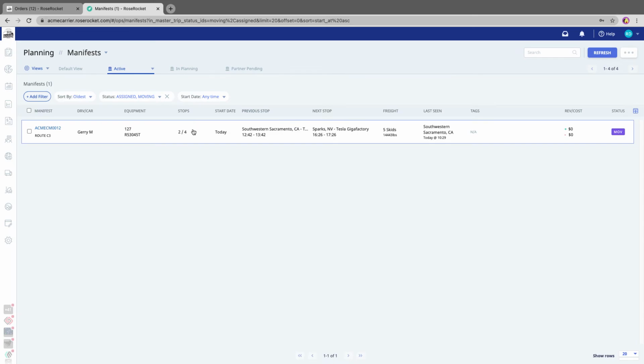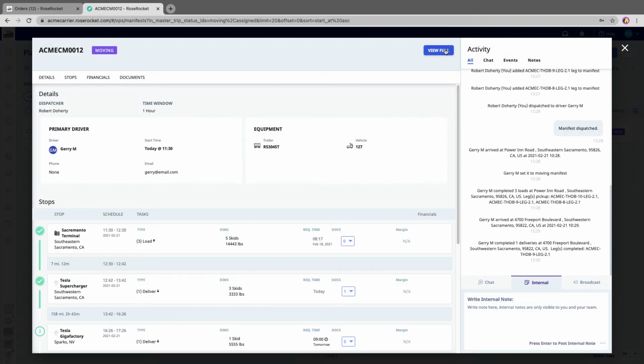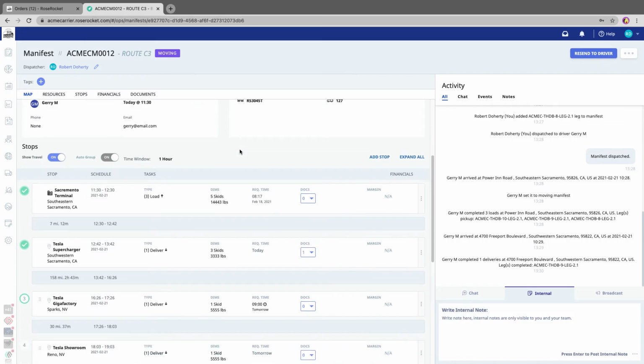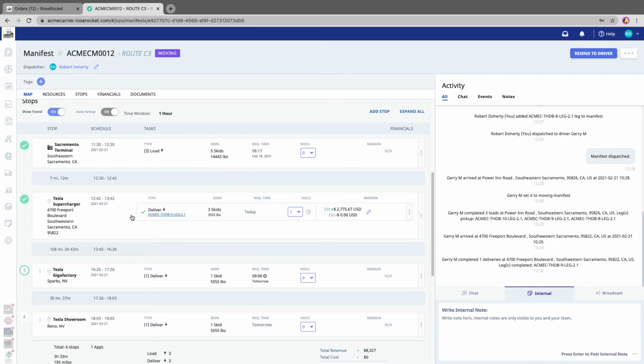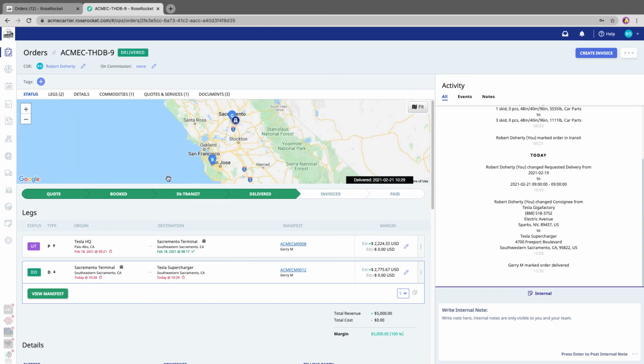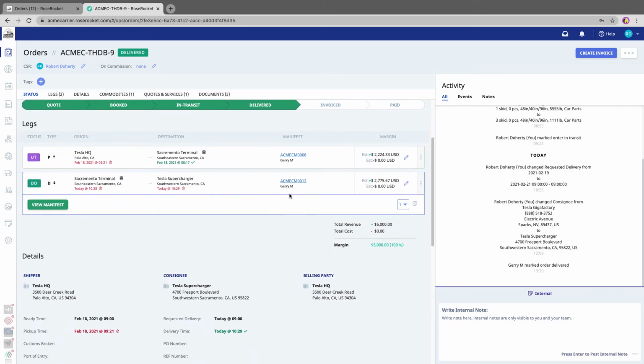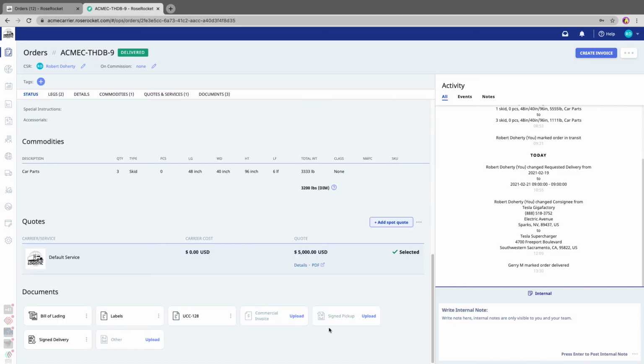Now let's take a look at what has happened to the order. If I go into the full view of this manifest and expand it, I can click on the order ID, and this takes us to the order details page. The order is now in delivered status, because driver Jerry completed the delivery today. And at the very bottom of the page, you'll see that the proof of delivery has been uploaded.